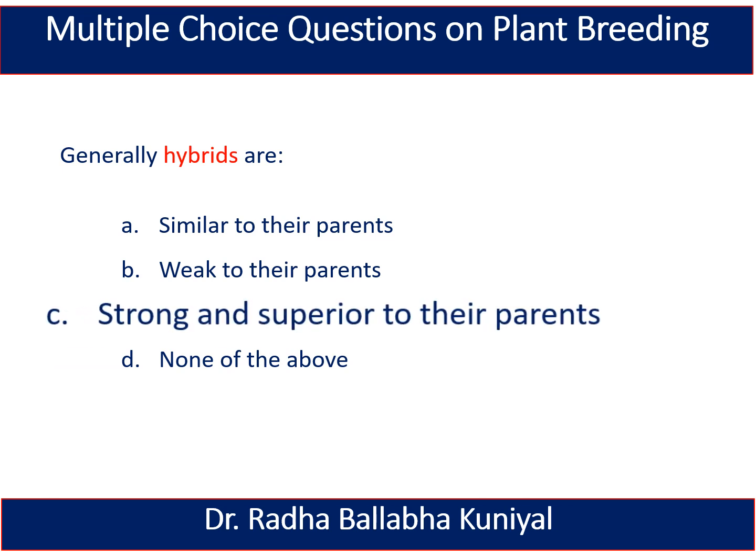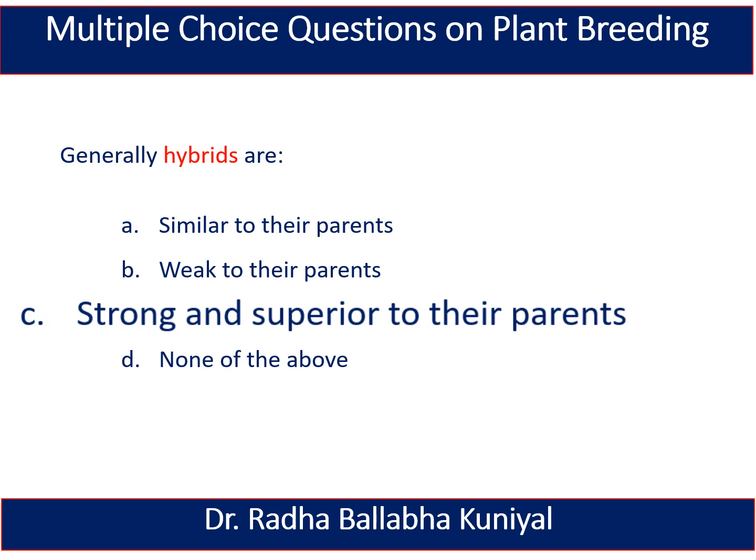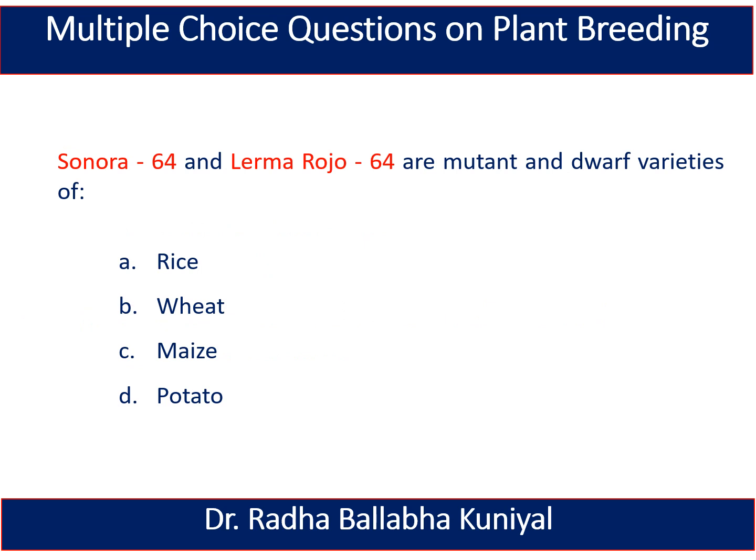Here the right answer is strong and superior to their parents. Generally, hybrids are always strong and superior to both their parents. The next question is, Sonora 64 and Lerma Rojo 64 are mutant and dwarf varieties of rice, wheat, maize, or potato. And here the correct answer is wheat. Sonora 64, Lerma Rojo 64 are the mutant and dwarf varieties of wheat.